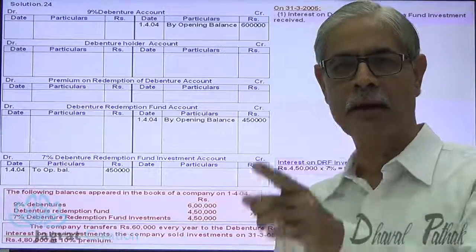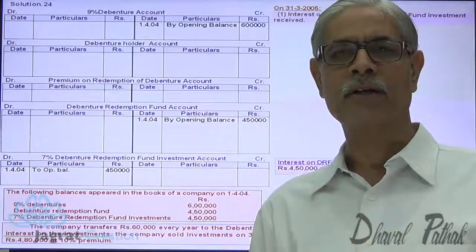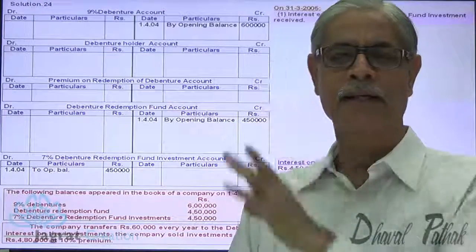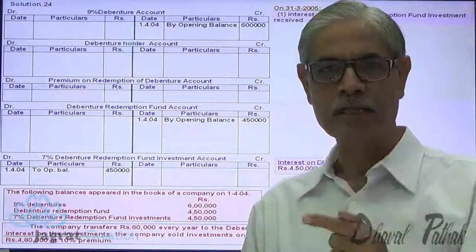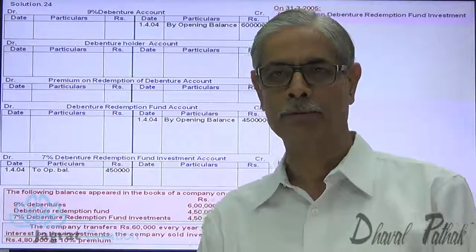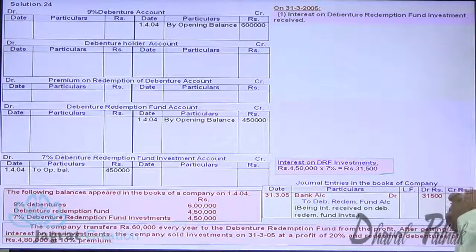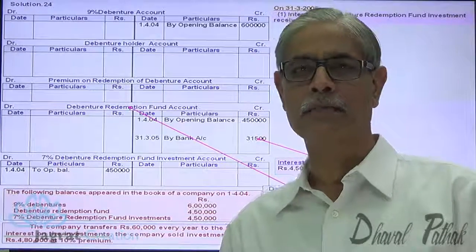The debenture redemption fund investment interest received. So this is the interest received. What is the normal journal entry for interest being received? Cash account or bank account debit to interest account credit. No, that is not the style of writing the entry over here. Here this interest is earmarked for a specific fund. So this interest received has to be credited to debenture redemption fund account. So what is the entry? Bank account debit 31,500 to debenture redemption fund account credit 31,500. Here I have not prepared bank account, so I will write on the credit side of debenture redemption fund account 31,500, bank account, interest on debenture redemption fund investment received.